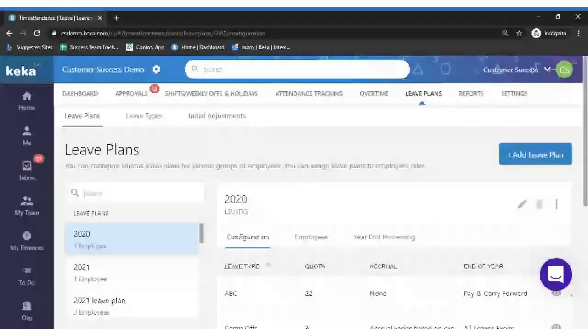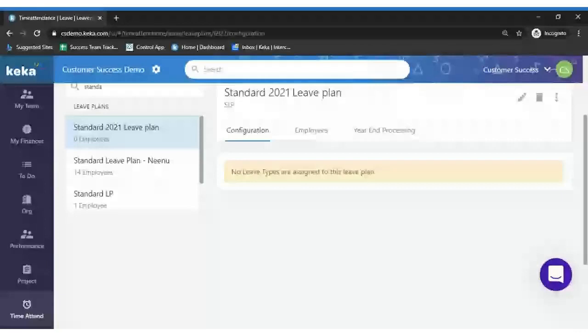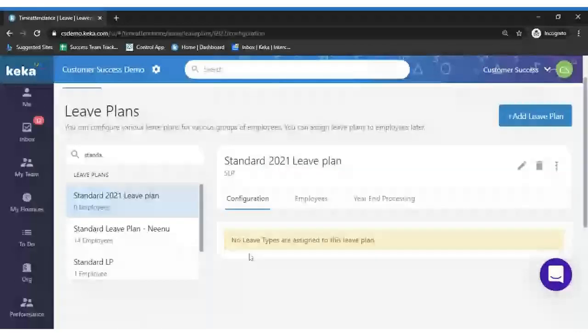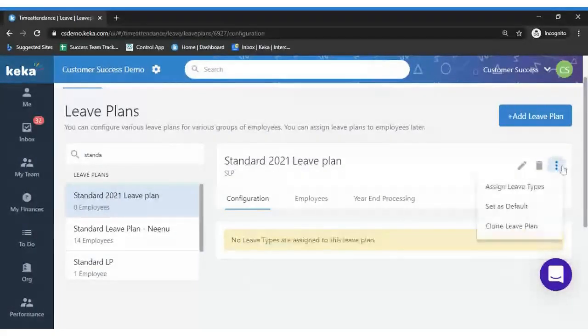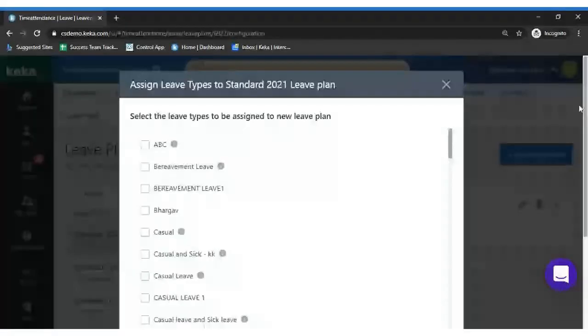I'll just go to my standard 2021 leave plan. Now the system shows me that no leave types are assigned to this leave plan. So how do we add a leave type to this particular leave plan? Here we have three dots, so we need to click on assign leave type.